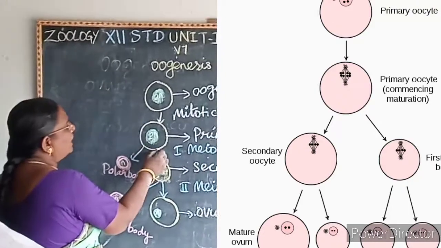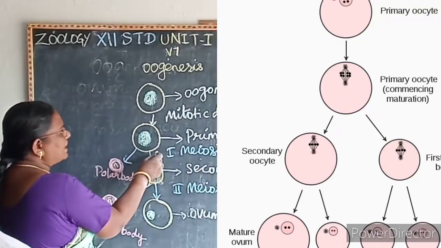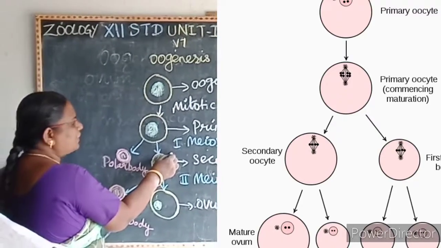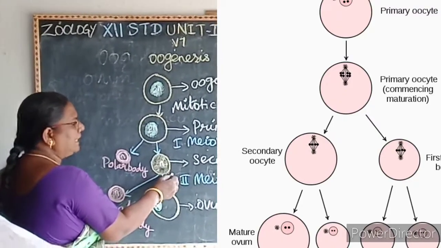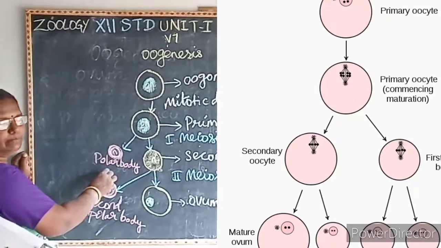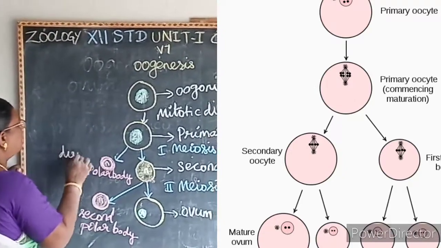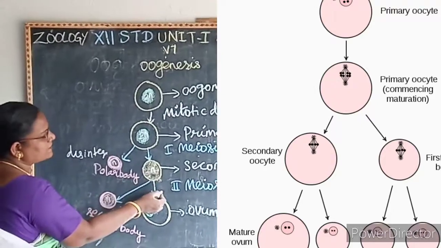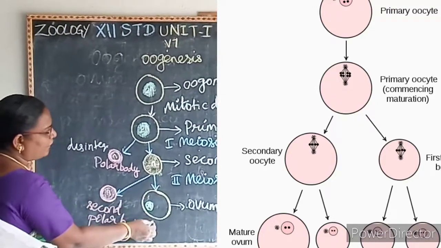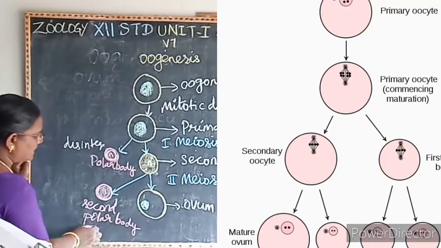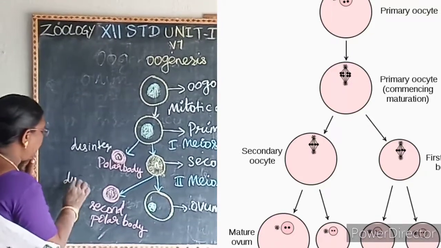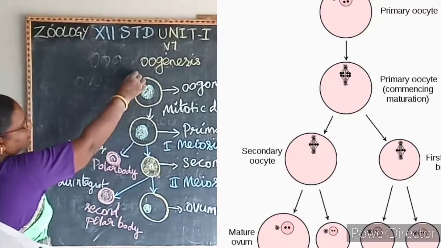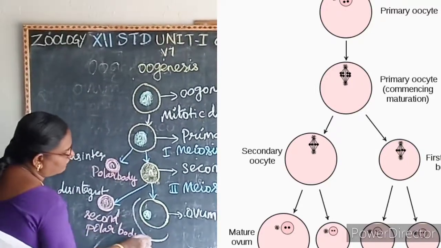This oogonia forms a primary oocyte. Then this primary oocyte undergoes the first meiotic division to form a secondary oocyte and the first polar body. The first polar body disintegrates. Then the secondary oocyte undergoes a second meiotic division to form a single ovum and the second polar body. This second polar body disintegrates.